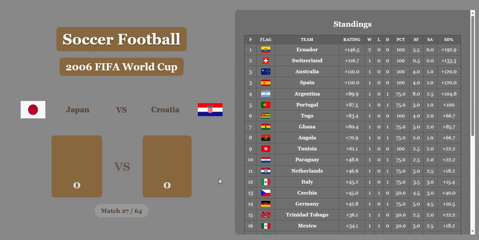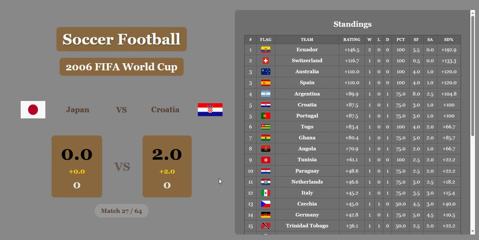Japan versus Croatia. 0-0. Croatia's going to get this win on the economic difference easily. They're going to get a whole 2 goals, in fact. And that's going to move them up to 5th place with Portugal with a rating of 87.5.